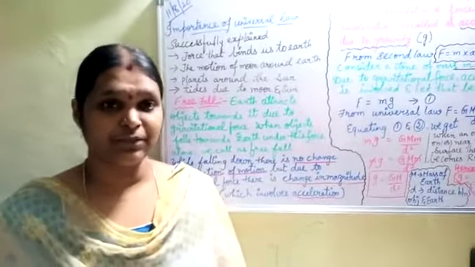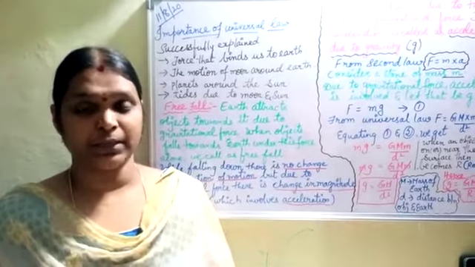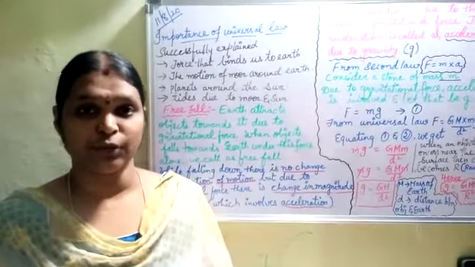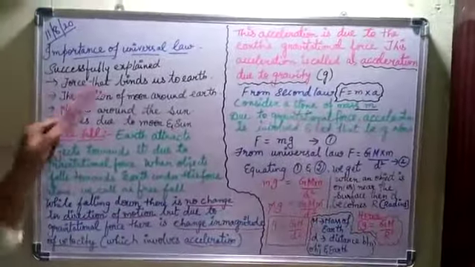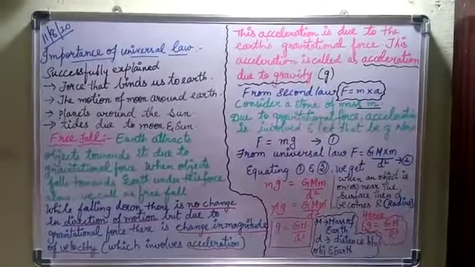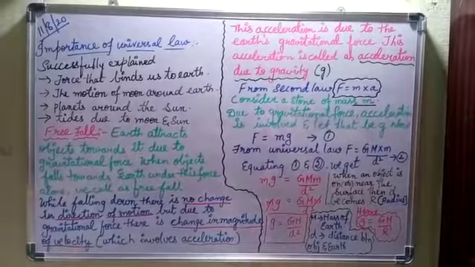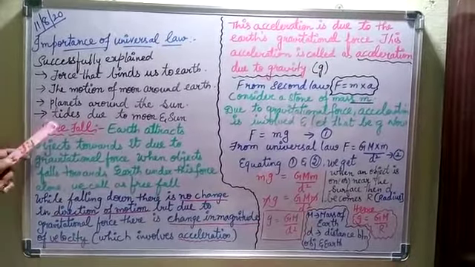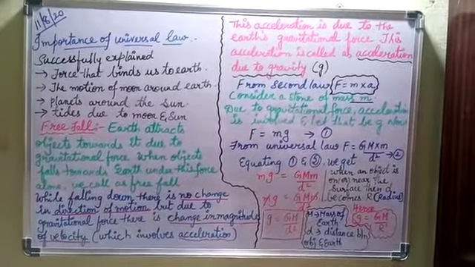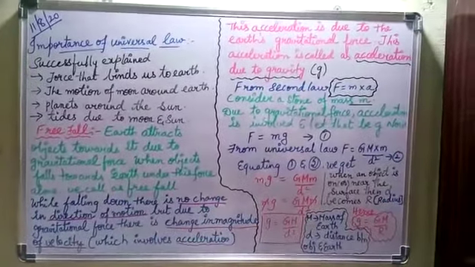In our last class we discussed the universal law of gravitation. So in today's class, let us learn about the importance of the universal law. The universal law of gravitation successfully explains the force that binds us to the earth, that is, pulls objects towards the earth, the motion of the moon around the earth, the planets that go around the sun, and the formation of tides due to the moon and the sun. So these four are the importance of the universal law of gravitation.